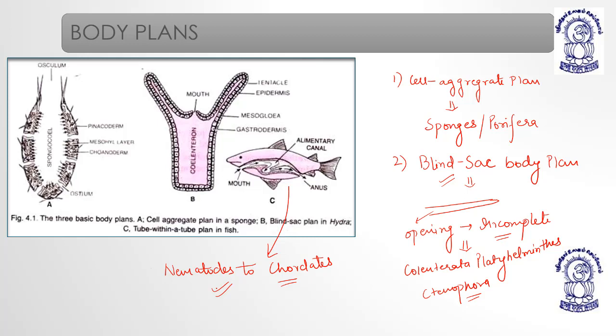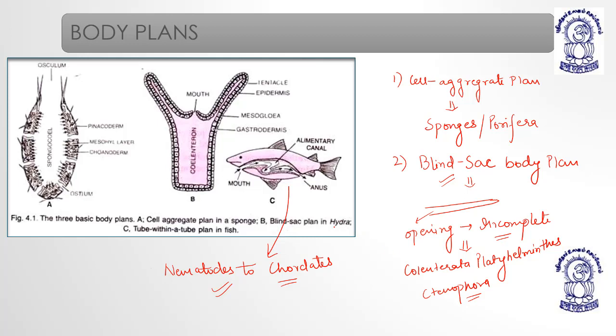Cell aggregate plan: the body is made up of only cells. Blind sac body plan: the body is made up of tissues, and tissues are further developing into organs. The organ level of organization basically starts from Platyhelminthes. Before that, coelenterates, ctenophores, and sponges, mainly sponges, have the cell aggregate plan, and the tissue level of organization is seen in the phylum Coelenterata and Ctenophora. From the phylum Platyhelminthes, the tissue level of organization converts into the organ level of organization.